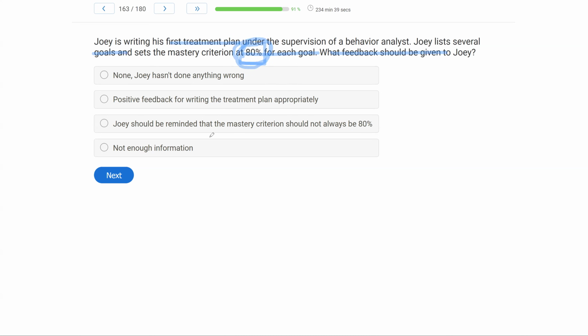C, Joey should be reminded that the mastery criterion should not always be 80%. Yes, we can't standardize mastery. Just like we can't standardize programming, we can't standardize mastery. Mastery is reliant on the goal and our objective with that goal and several other factors that are individualized to the person. So if Joey is listing a mastery criterion at 80%, we need to remind him mastery criterion is not always necessarily going to be 80%.